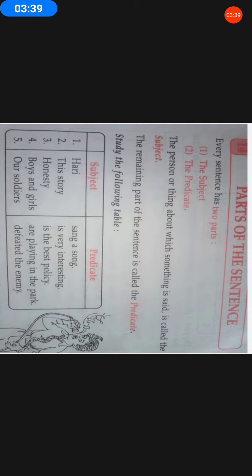Now let us move to the fourth example. Boys and girls are playing in the park. Which is the subject part of the sentence? About whom do we speak in this example? Yes, it is the boys and girls, which becomes the subject. What we tell about them in the sentence, that they are playing in the park, becomes which part of a sentence? Yes, it is the predicate. Now, lastly, the fifth example, very important, based on the soldiers.